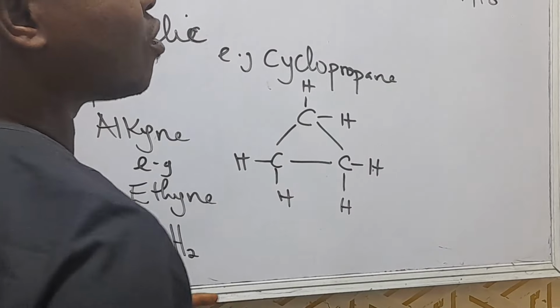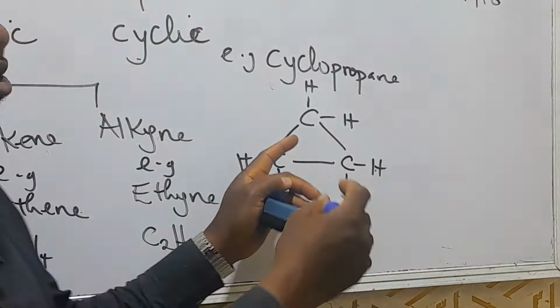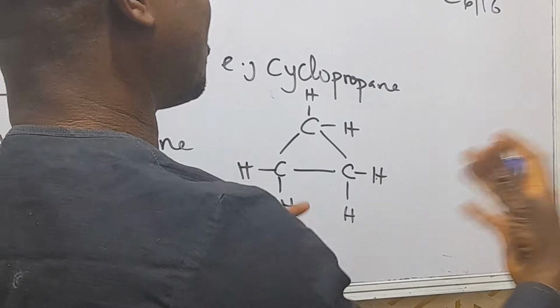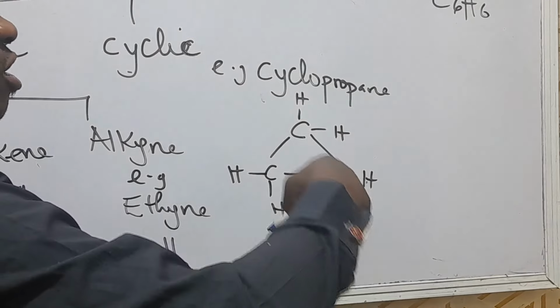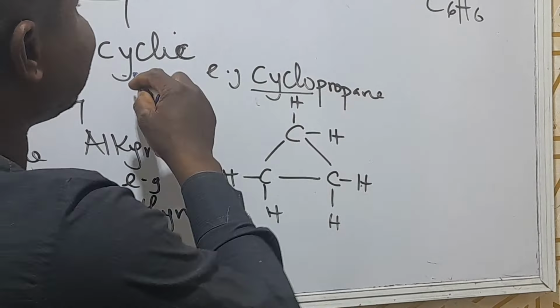This is called cyclopropane. All the carbons are joined together, so they call them cyclopropane. You can also have cyclobutane, cyclopentane in that order. They are in cyclic form, joined together. That's why they call them cyclo. So when you are naming a cyclic compound, you must put cyclo.